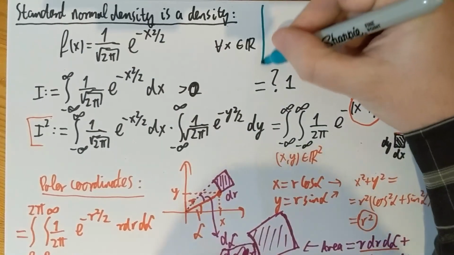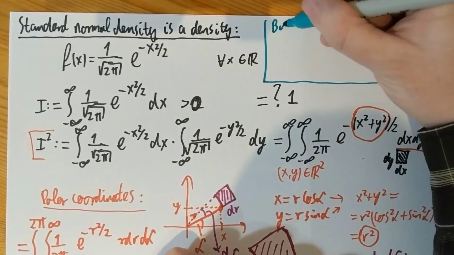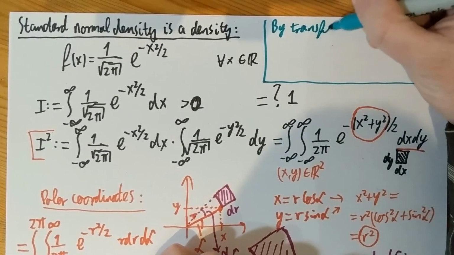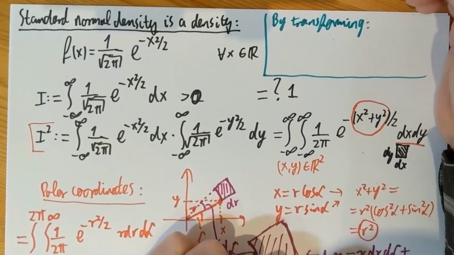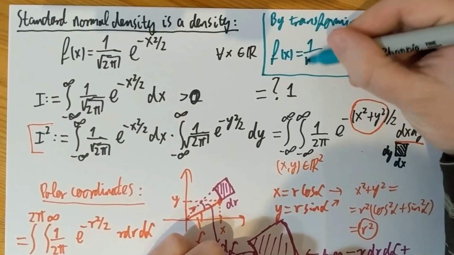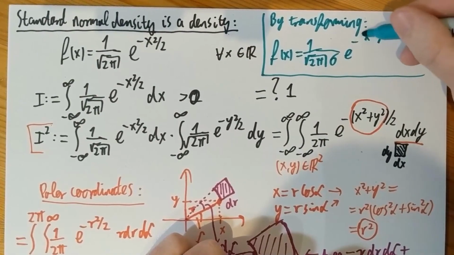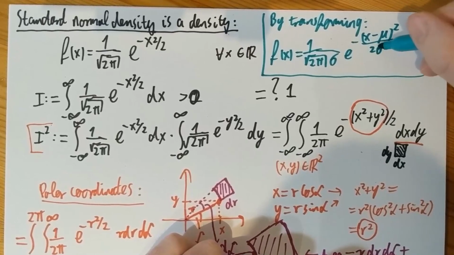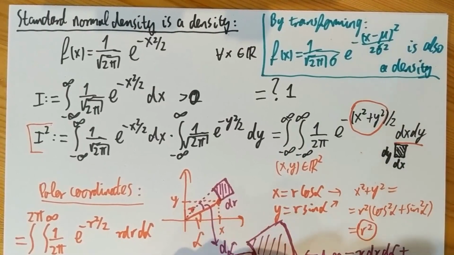So I'm adding this comment up here, by transforming the normal: if one has the generic normal density, f of x equals 1 over root 2 pi sigma e to the minus (x minus mu) squared over 2 sigma squared, it is also a density, in the sense that it's also non-negative, and the integral of that from minus infinity to infinity is also 1.